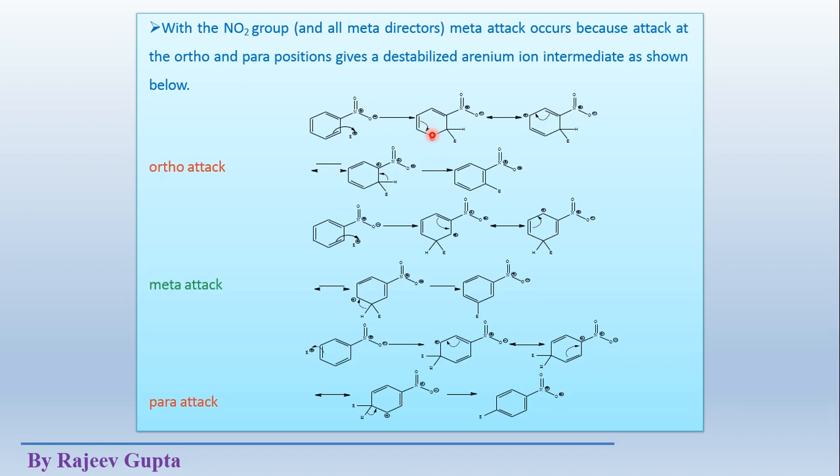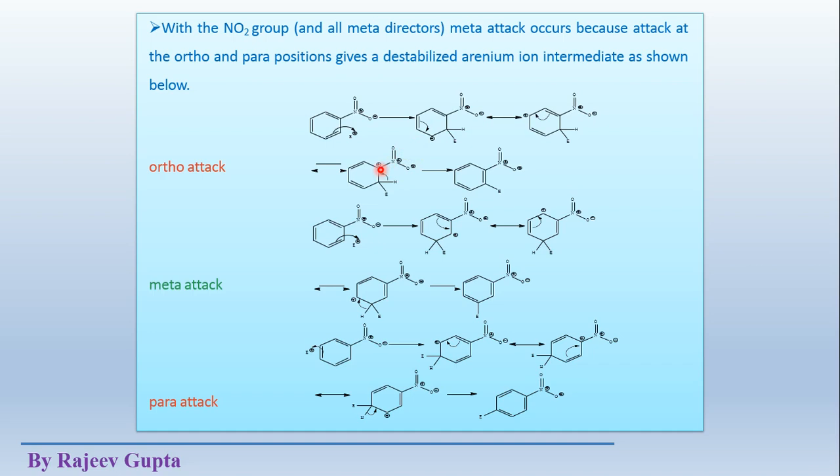Now it moves inside the ring for delocalization due to conjugation. We get this resonating structure, then this third resonating structure. So we can observe all these types of resonating structures in ortho, meta, para attack. Now see, in this resonating structure, the positive charge is present on that carbon atom which is directly attached to the nitro group, meaning the ipso position.